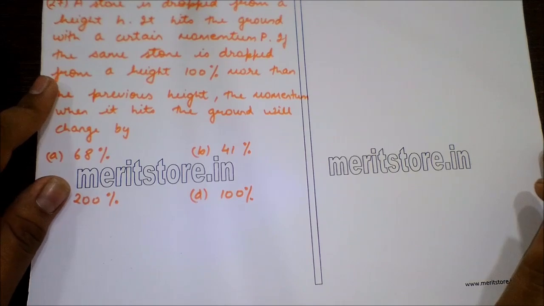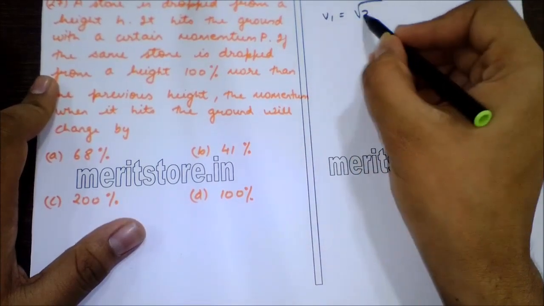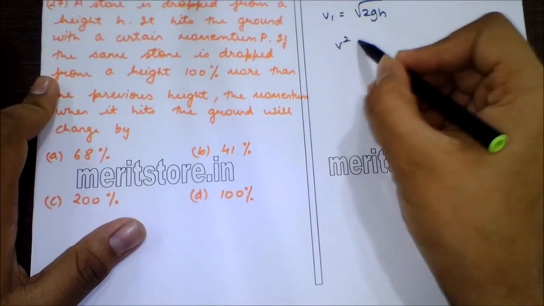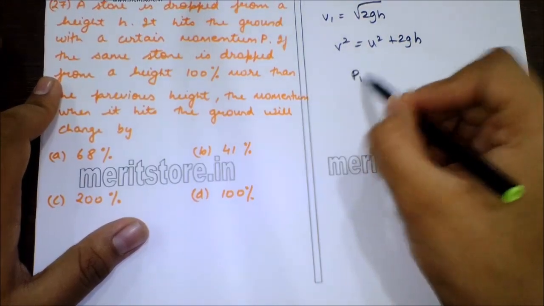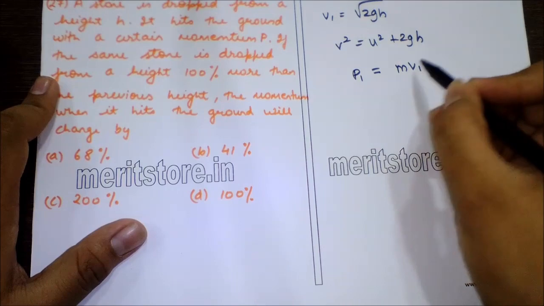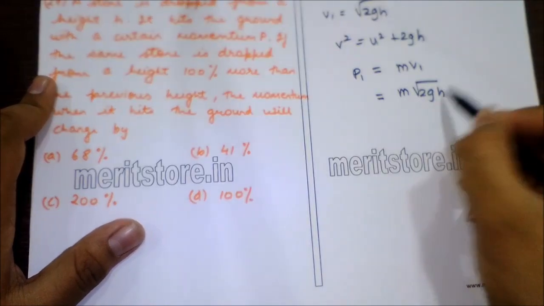Now, when the stone is dropped from a height h and hits the ground, its velocity v1 is given by square root of 2gh, where v square is equal to u square plus 2gh. Momentum P1 is equal to mv1. Substituting the value for v1, we get m square root of 2gh.